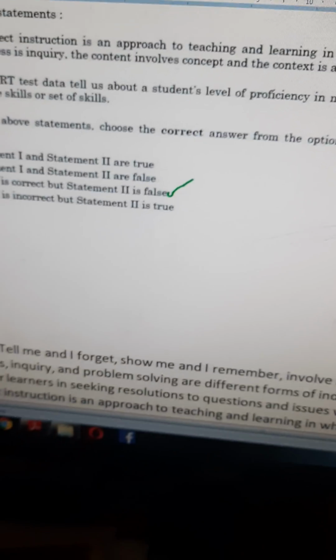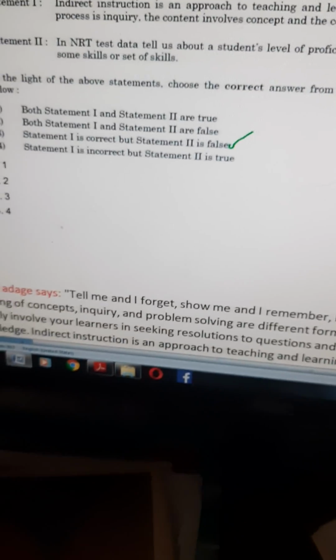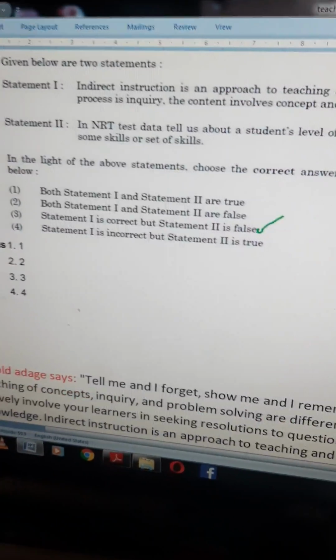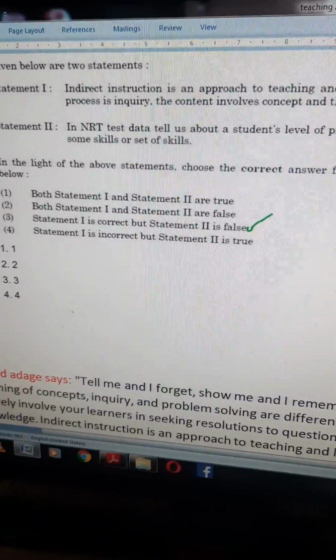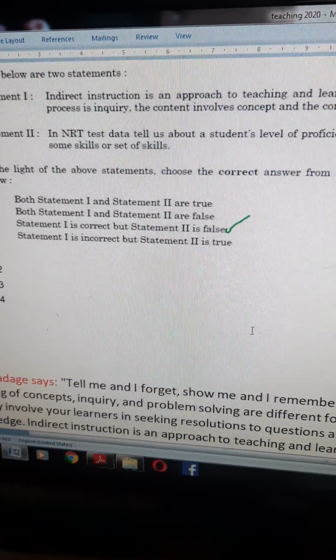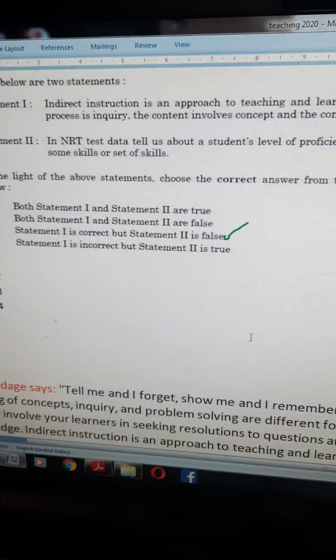Okay, I think the first statement is clear. Second statement is saying norm referenced test. I will tell what is norm referenced and what is criterion referenced testing.